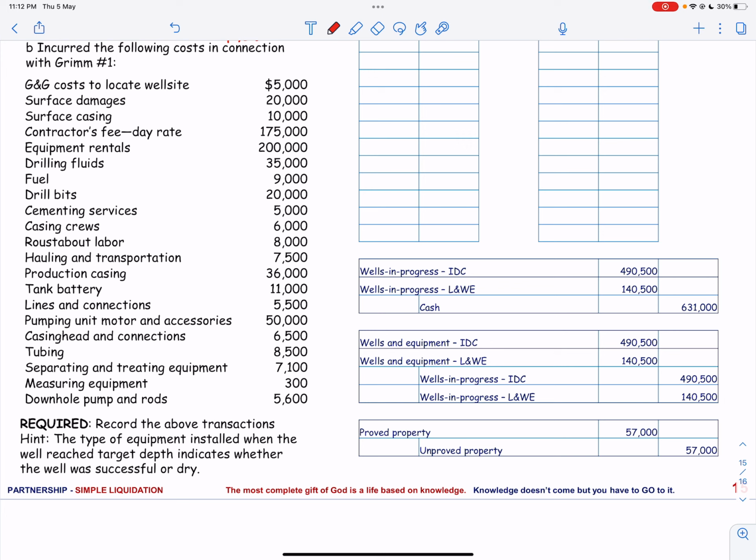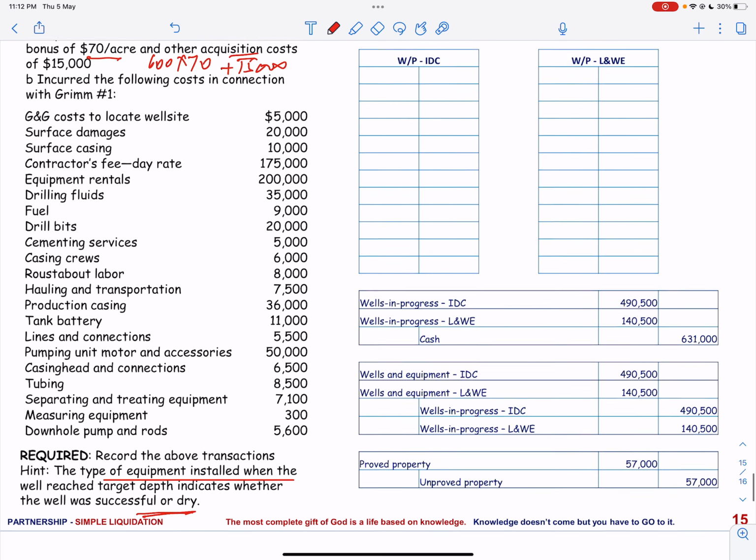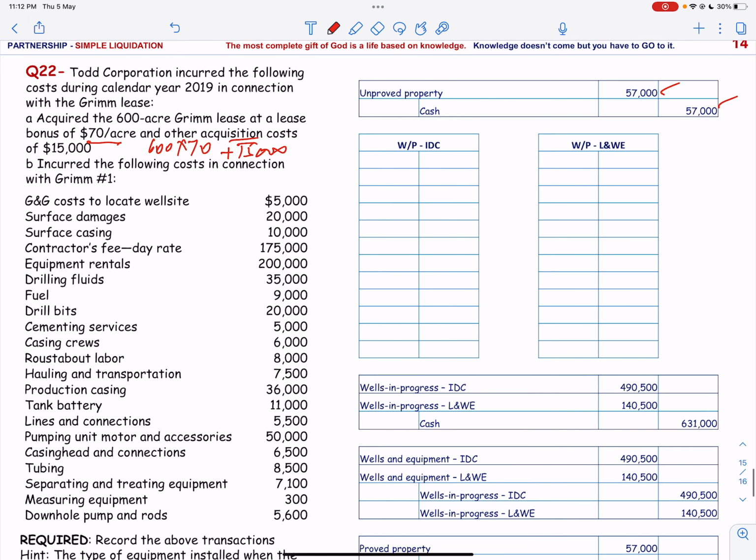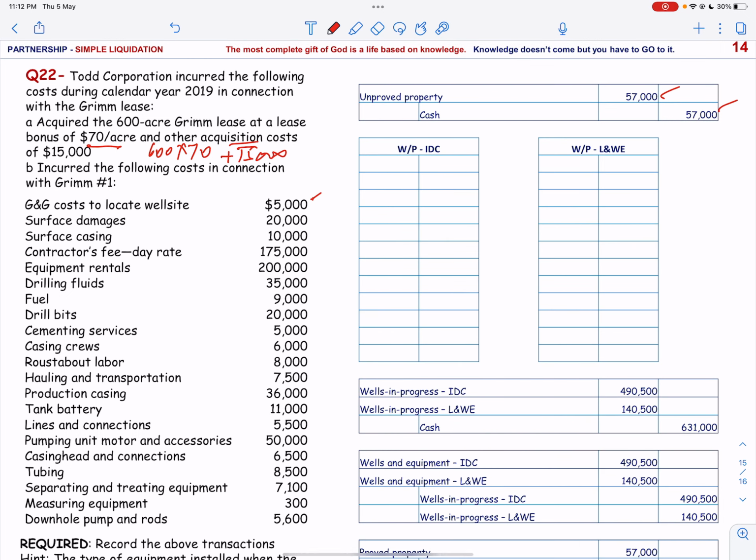Hint: the type of equipment installed when the well reaches target depth indicates whether the well was successful or dry. We have already talked about this before. So let us see the accounts for well in progress, intangible drilling cost. We have 5,000, and then we have this 20,000.